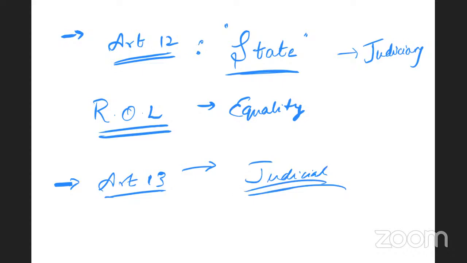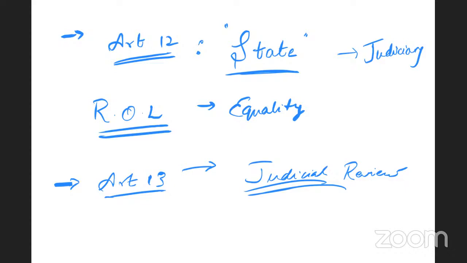So Article 13 gives birth to judicial review, because of the power of the courts to examine the constitutional validity of laws and executive acts and declare them as void if they are violative of fundamental rights as well as the constitution as a whole. Thus, judicial review has not been specifically mentioned in the constitution, but it has been implied. It has been implied under Article 13.